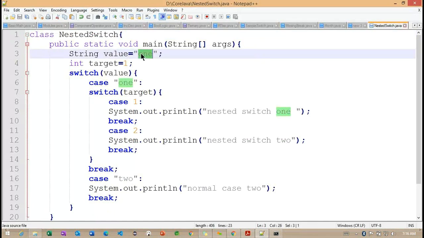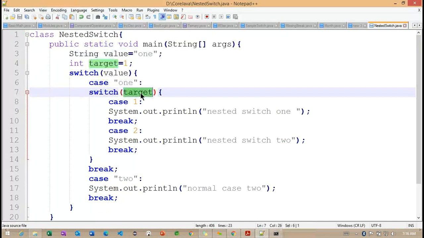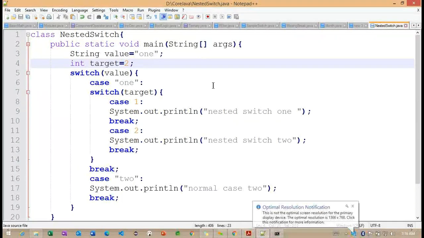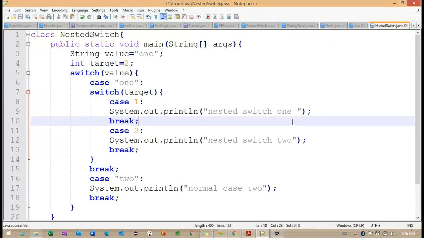First we need to understand that the string value we provided is 1, and internally the target we also provided is 1. If I change this target to 2, what happens internally?